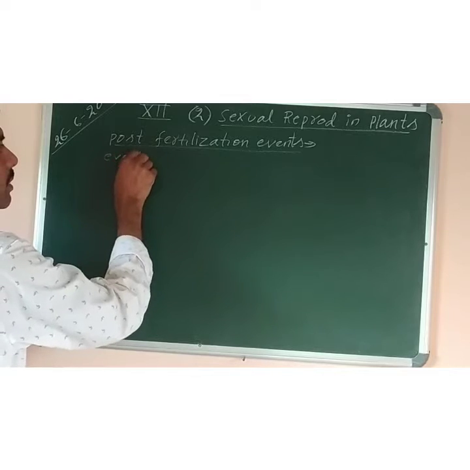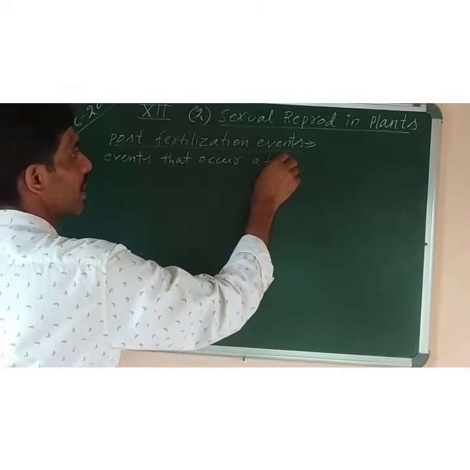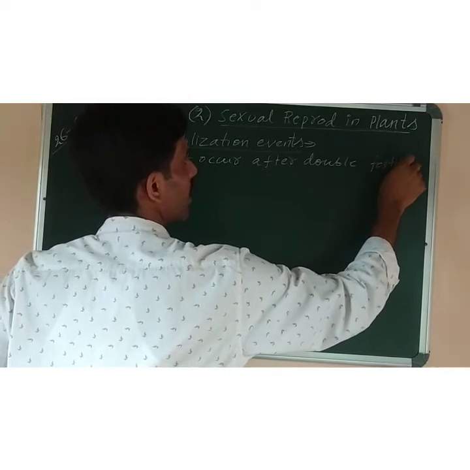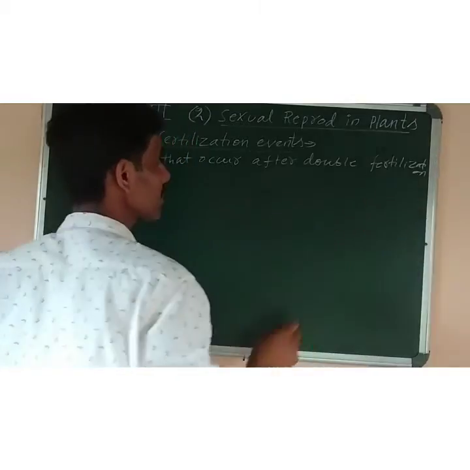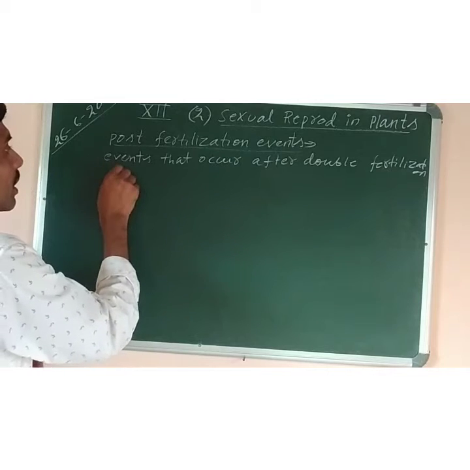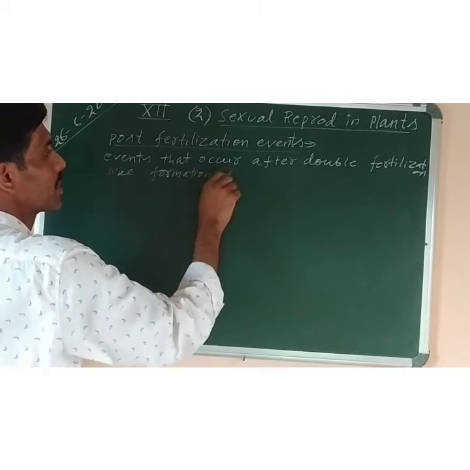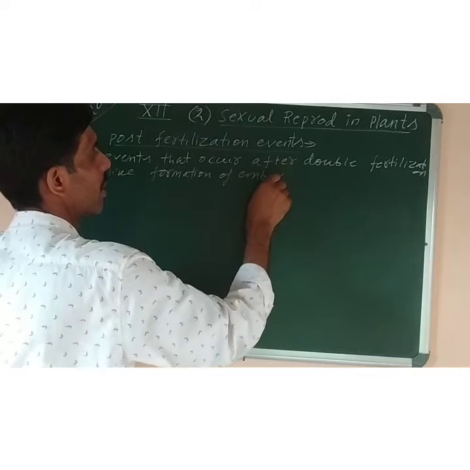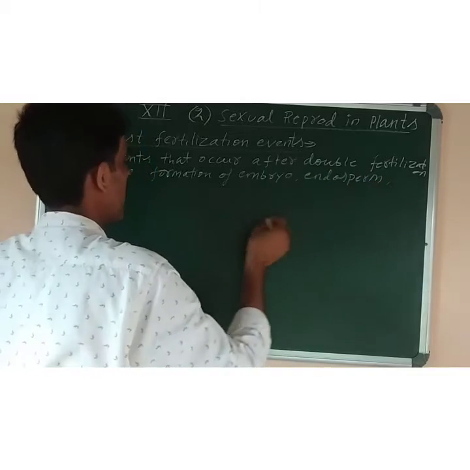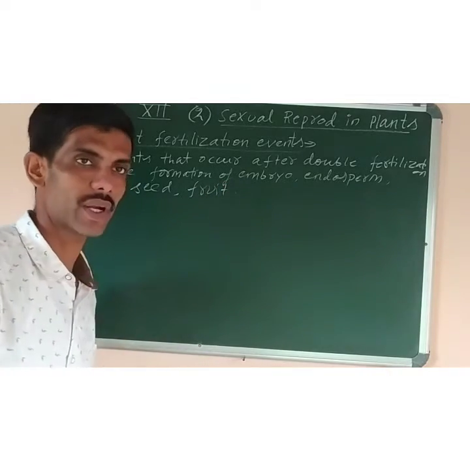If you have to write the definition, it is there in the syllabus: events that occur after double fertilization, like changes of ovule into seed, formation of endosperm, formation of embryo, then development of seed from ovule and fruit from ovary are called post-fertilization events.